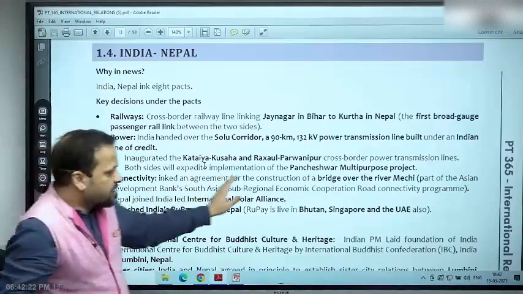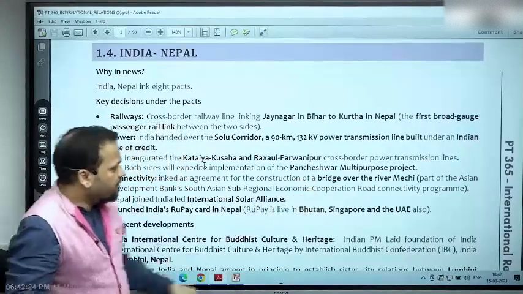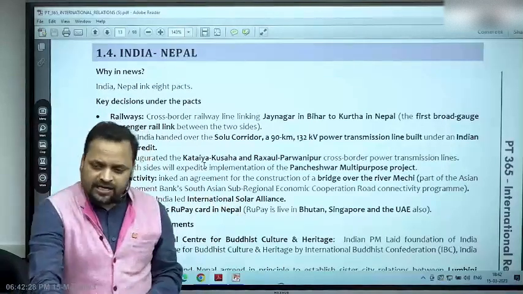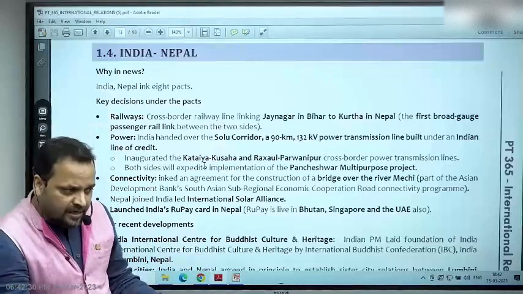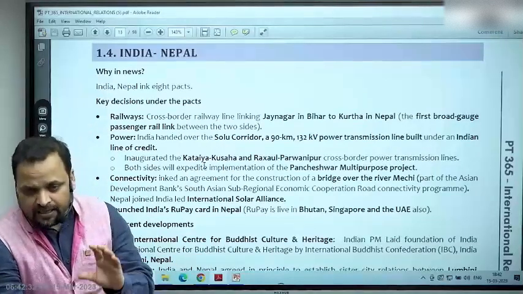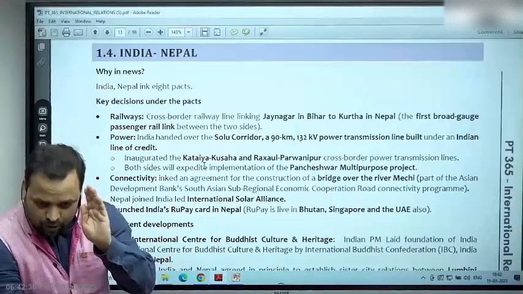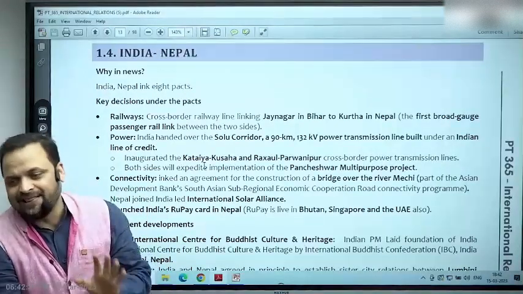Connectivity, bridge over river Mechi, again not a very significant example. Nepal joined the India-led International Solar Alliance. अब अगर ये पूछोगे कि ये याद करना पड़ेगा तो मुझे हंसी आएगी, क्योंकि ये केवल पढ़ना है. आपको सही समय पे अपने दिमाग को अलाउ करो, it would be able to recall the information.